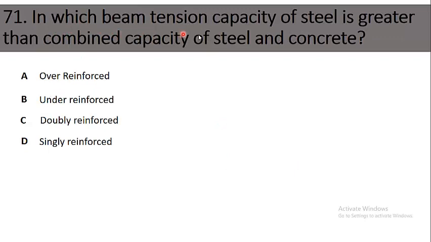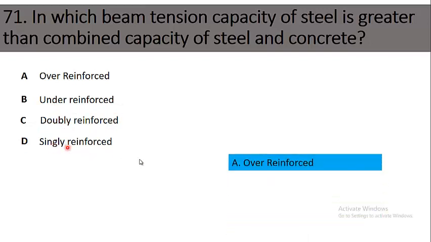71. In which beam tension capacity of steel is greater than combined capacity of steel and concrete? Option A, over reinforced; B, under reinforced; C, doubly reinforced; and D, singly reinforced. The right option is over reinforced. In over reinforced beam, tension capacity of steel is greater than combined capacity of steel and concrete.